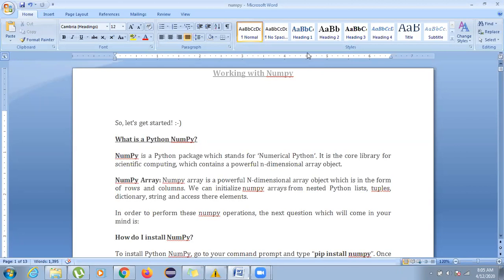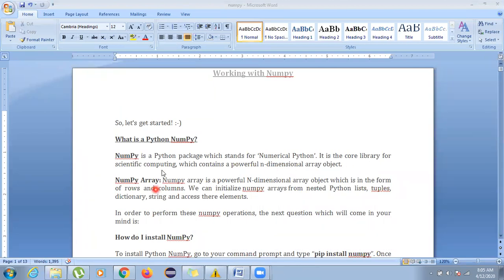So first of all, what is this NumPy? NumPy stands for numerical Python. That means whatever numerical functions you want to do in computer language, in Python, you have to do using NumPy. That's why it has been named numerical Python.